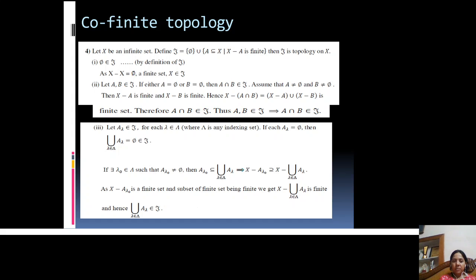So tau becomes a topology on X, and this topology is called a cofinite topology on X, and it is a very important topology. And always remember that it is always defined on an infinite set, because if a set is finite, then the cofinite topology and the discrete topology are both the same.